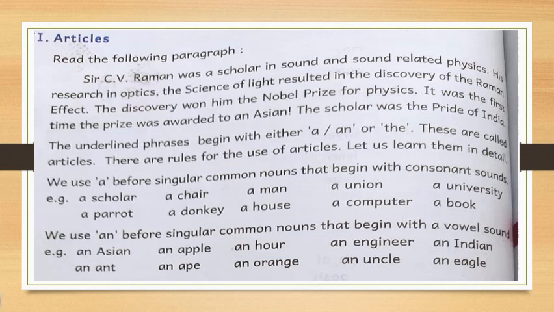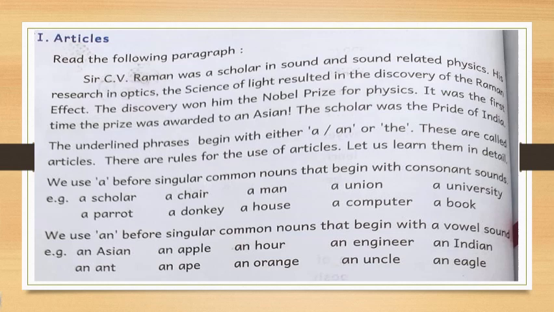Children, you know what are consonants and what are vowels. In the alphabet, how many letters are there? 26. So out of them, A, E, I, O, U are vowels. And all the remaining letters come under consonants. So if the word starts with a consonant sound, then you can write a before the singular common noun.